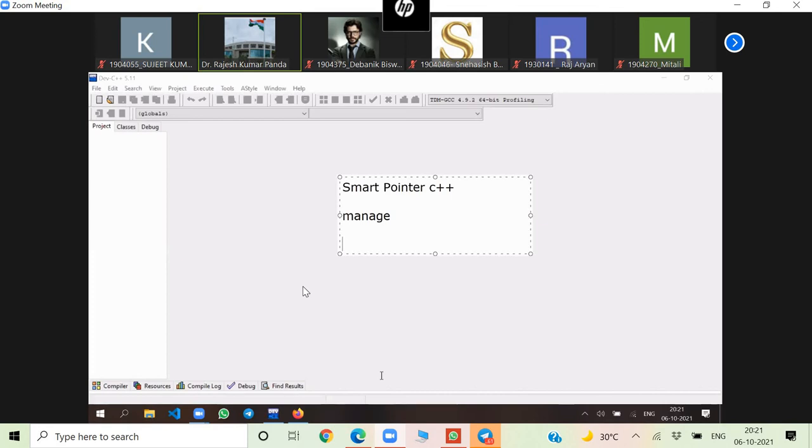Who actually does it? The constructor and destructor are doing it. When you create the object, the constructor is called automatically and allocates the memory space. So remember, a smart pointer is a pointer which manages the memory automatically. If in the interview they ask what a smart pointer is, say it is a pointer which manages the memory automatically. Managing memory means allocating and deallocating the memory space automatically. Now, the next concept on pointers.